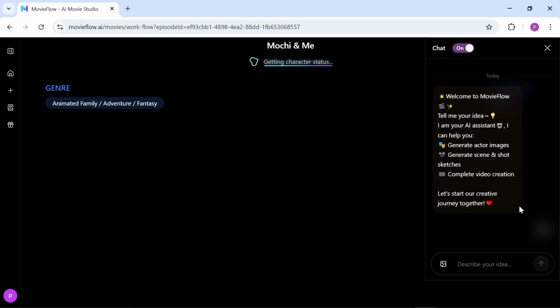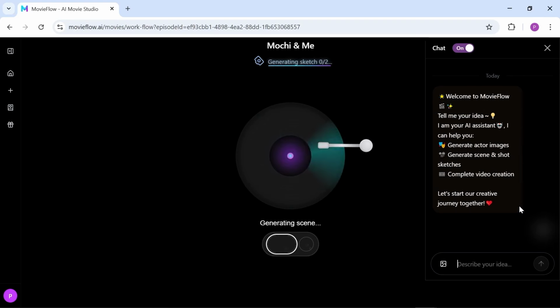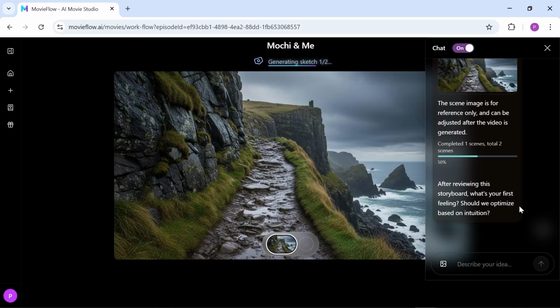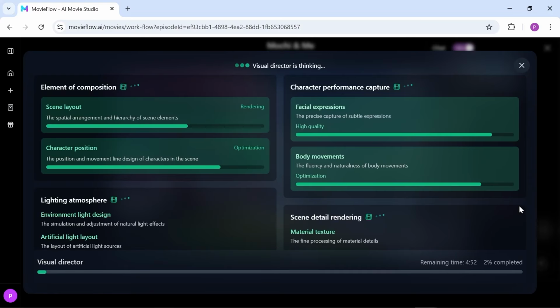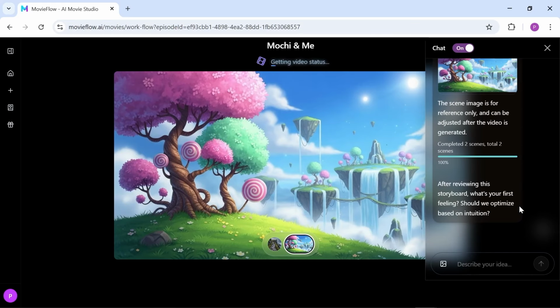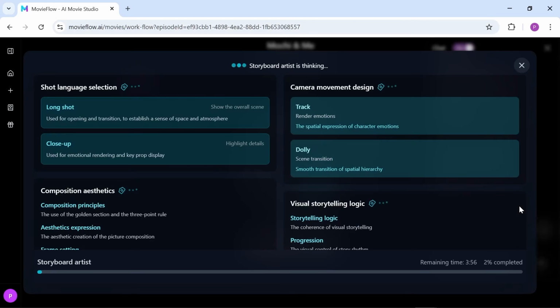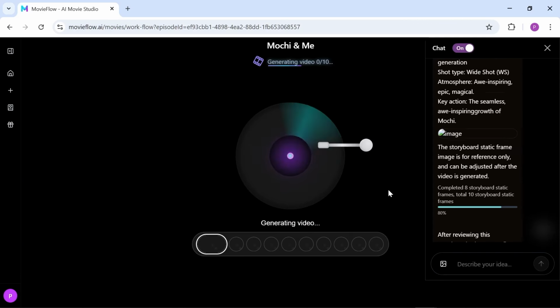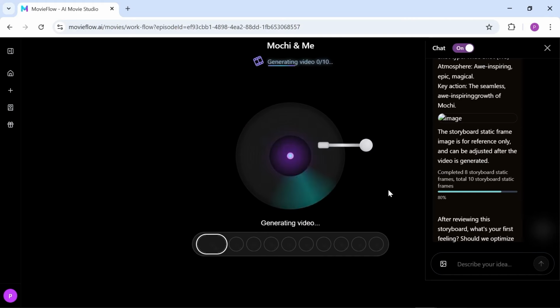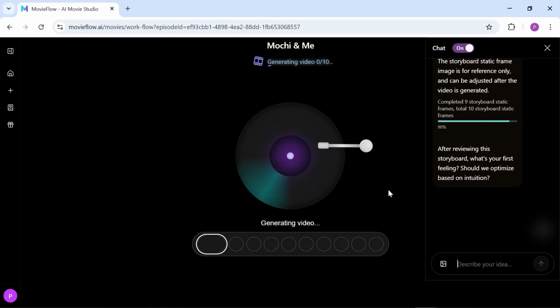Everything happens automatically. The script is written, the storyboard is created, and the dialogues and scene moods are generated. For each shot, the AI writes prompts for locations and characters, then generates them all precisely. You can even watch every stage being built in real time, including the character sheets. Once the storyboard is done, it moves on to video generation. You don't have to do anything and just sit back and enjoy watching the entire process unfold.